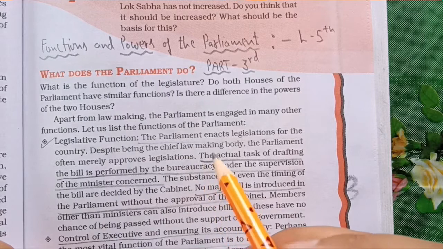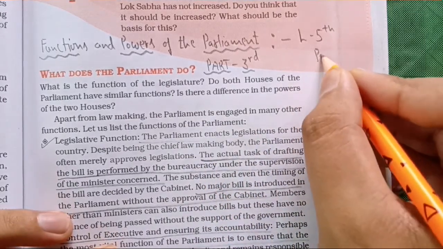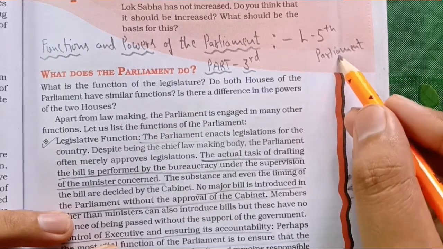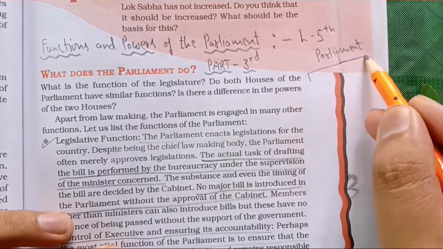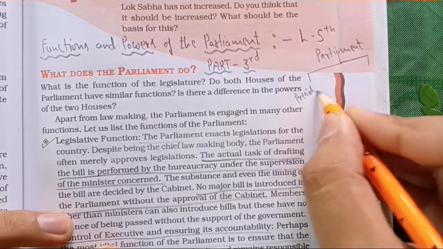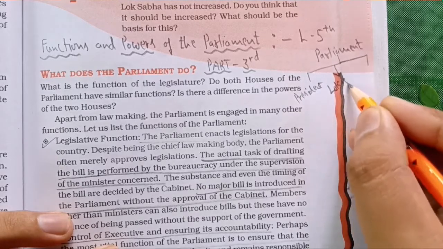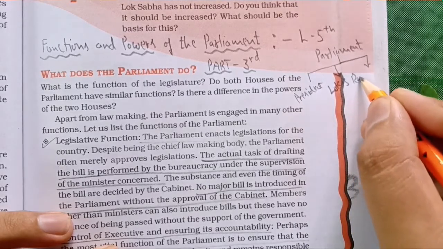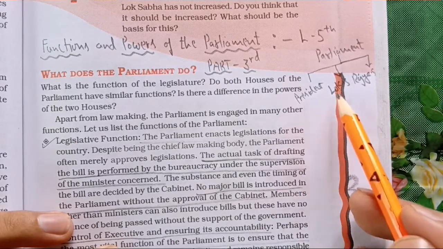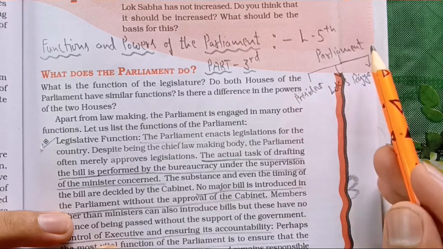In this you need to remember, in class 8 you must have studied about parliament, and there is a chart showing what the parts of parliament are. Number 1 comes the president, number 2 Lok Sabha, and number 3 Rajya Sabha. So it means the president, Lok Sabha and Rajya Sabha, all these constitute to form our parliament.